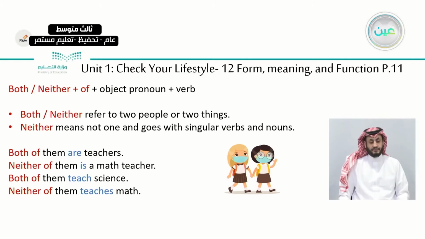Let's see here. Both, neither of. In the sentence, you can say both of or neither of. Then you have the object pronoun, them, the girls, the noun, the people you're talking about, okay? Plus the verb, okay? You have the verb after the object pronoun. Both, neither refer to 2 people or 2 things. As we said, we're talking only about 2.